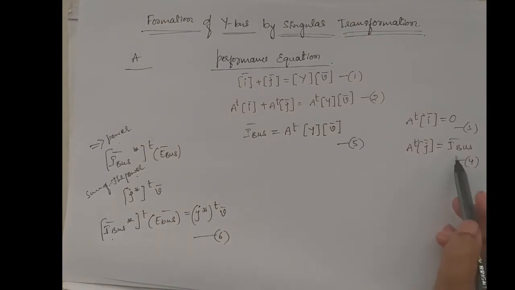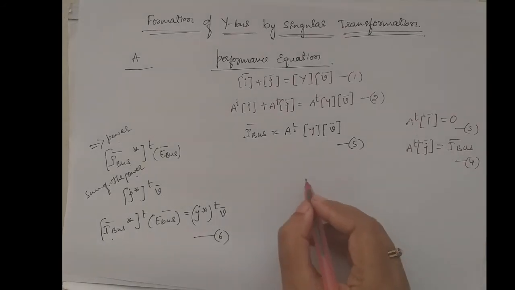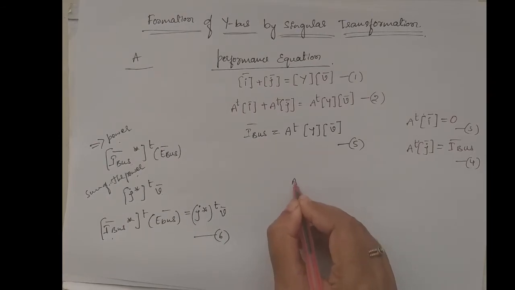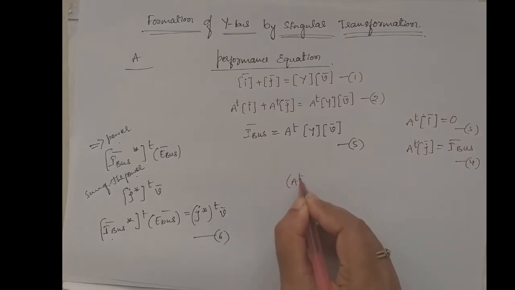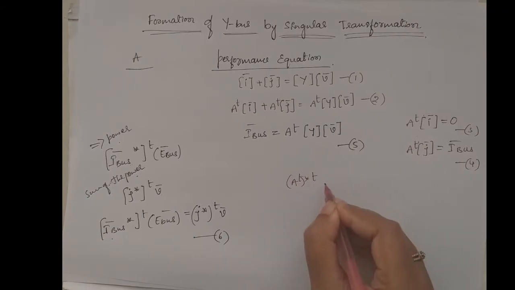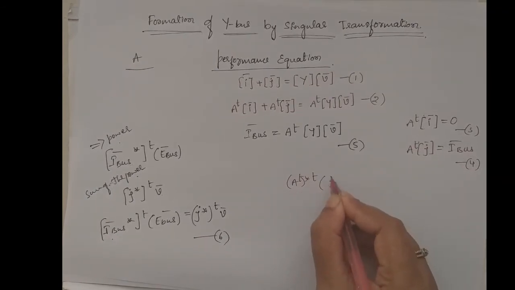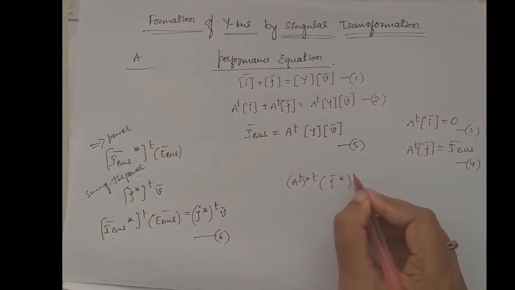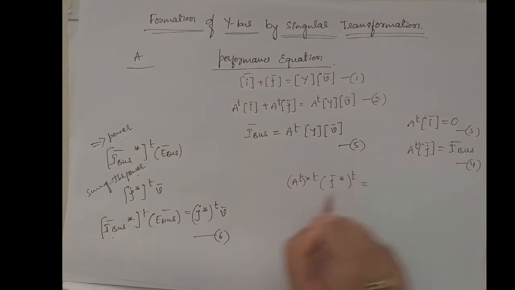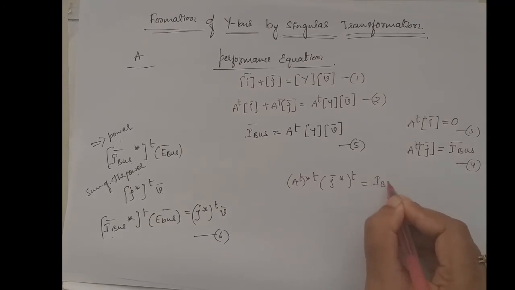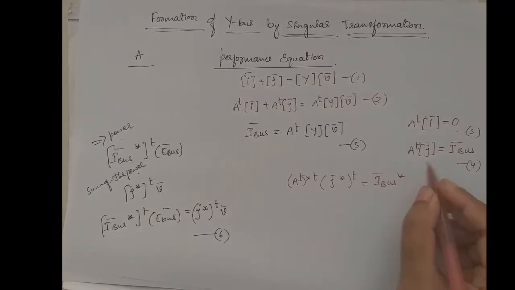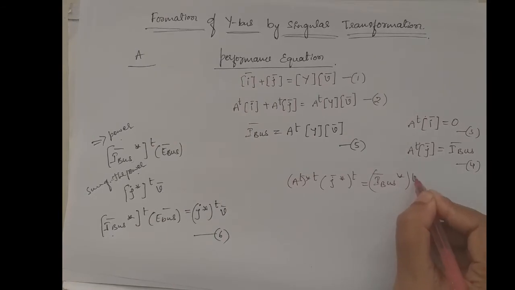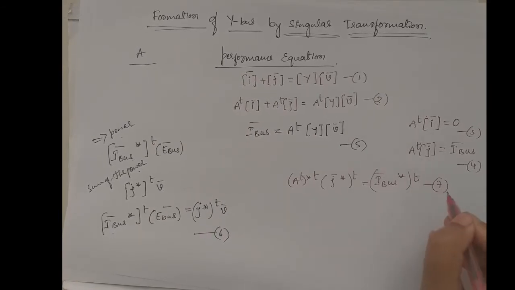Taking the conjugate transpose of equation 4, the equation becomes A transpose conjugate transpose, J conjugate transpose is equal to I bus conjugate transpose. Take it as equation 7.